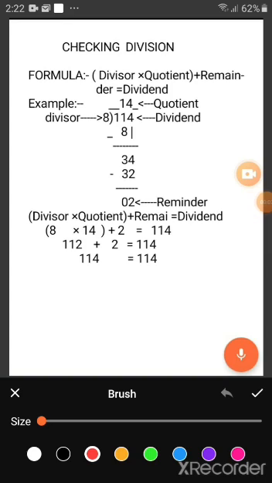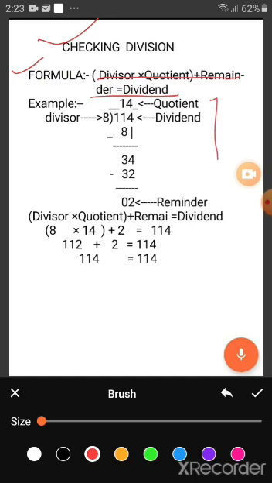Now next point is checking division. How do we check whether our division is correct or not? We apply one formula. Now you see here one formula. Formula is divisor into quotient plus remainder is equal to dividend. This is the formula to find out whether our division is correct or not.